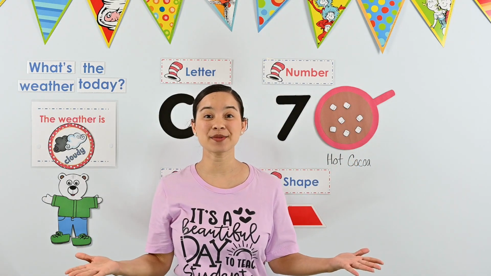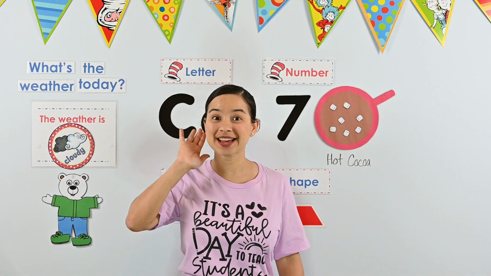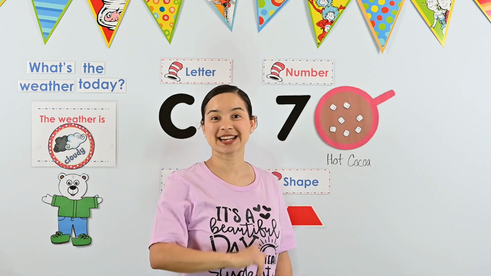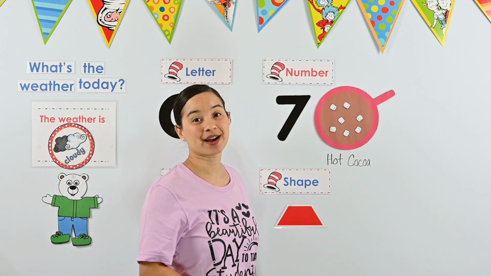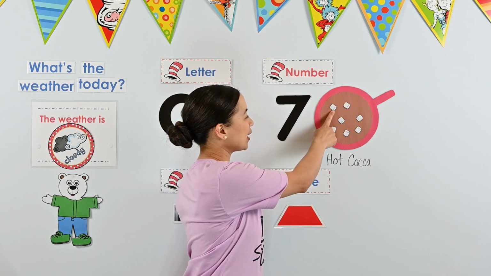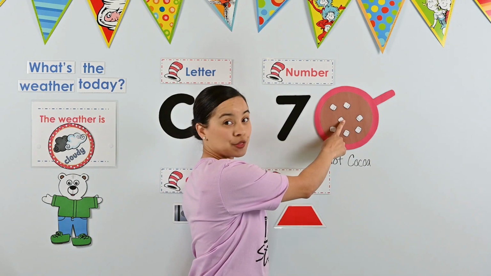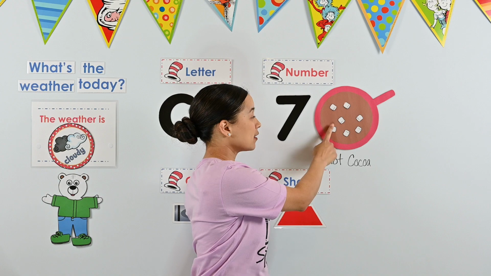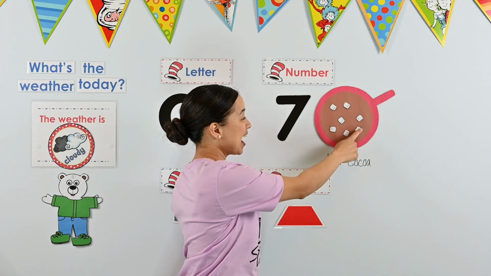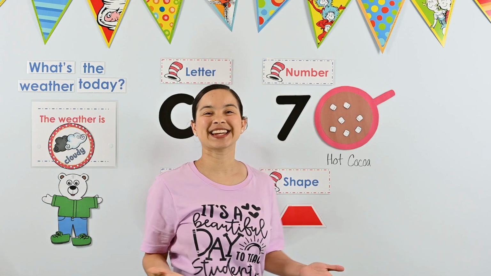We have 7 marshmallows. I heard the number 7. That means we needed to stop. Let's count them one more time, just to be sure. 1, 2, 3, 4, 5, 6, 7. We did it. We put 7 marshmallows in our hot chocolate.